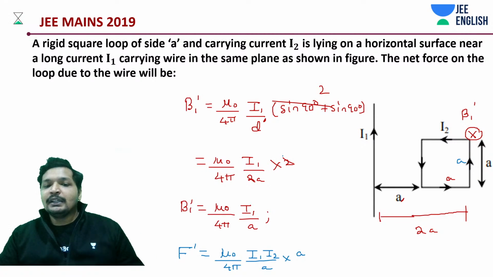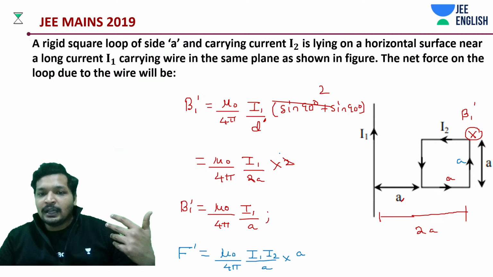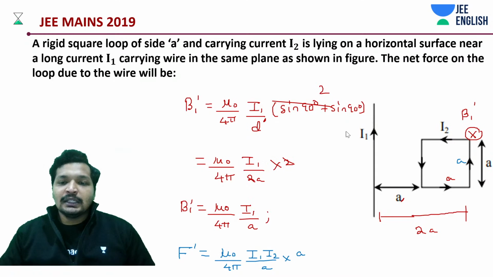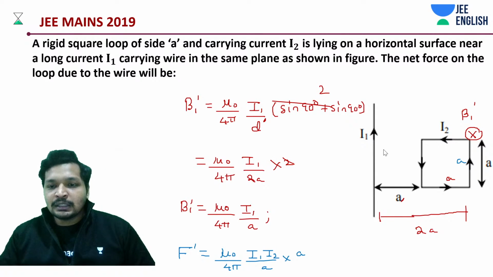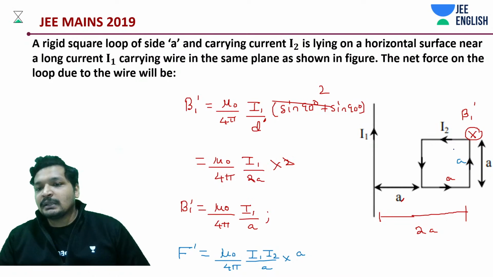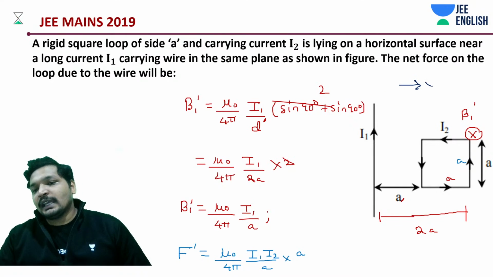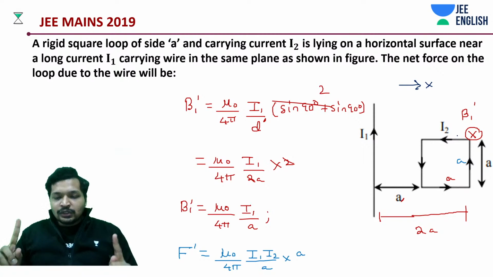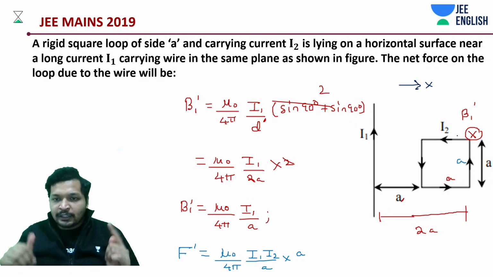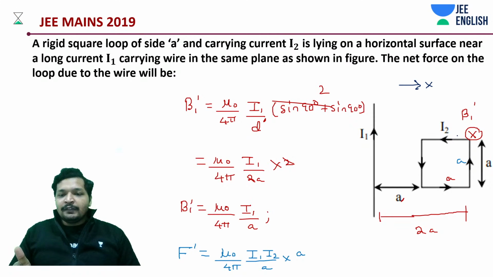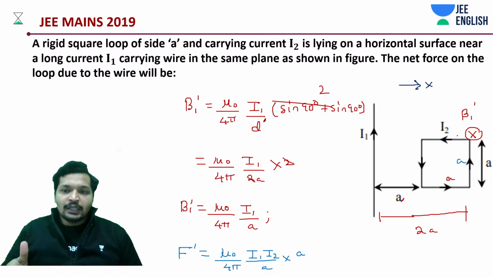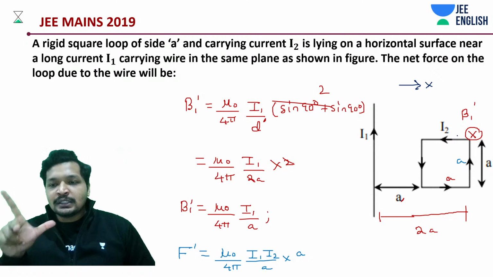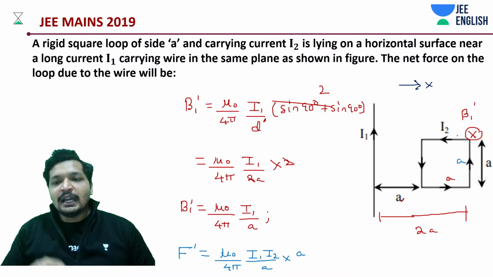Okay, ILB, that is what we have done, or LIB, BIL, however you would like to remember this. But what is the most important thing that we need to understand? Whether it's repulsive or attractive. This is the X direction. Again, current in this direction, two same-direction currents, it's going to be an attractive force. Current is flowing this way and the field is inside, and this current is flowing this way and the field is inside. That means your force has to be attractive.